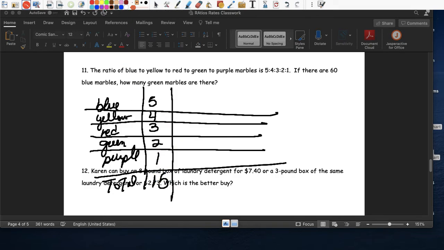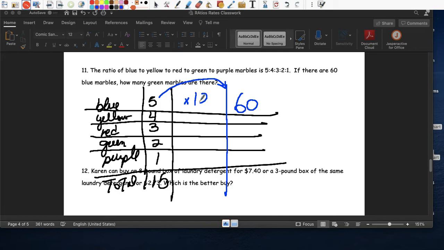So what are they saying? ¿Qué pasa when there's 60 blue? ¿Cuántos green hay? So we might as well do everything. So when there's 60 blue, ¿cuántos yellows hay? ¿Cuántos red hay? How many green? How many purple? So what are we multiplying this by? 5 times what?